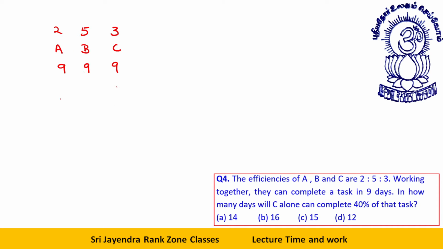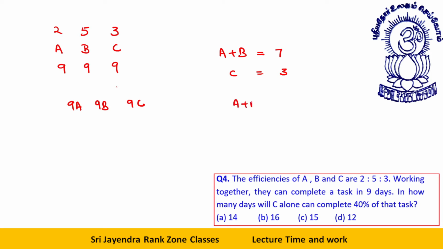The work is like 9A, 9B, 9C. And if I talk about A and B, A plus B is how much? 7. C alone is how much? C alone is 3.